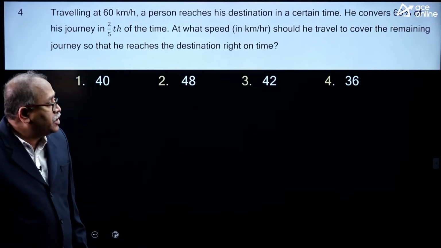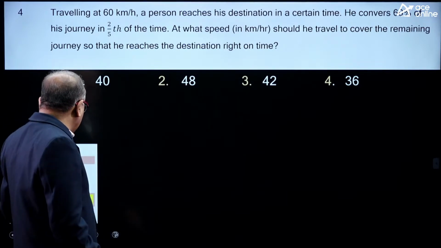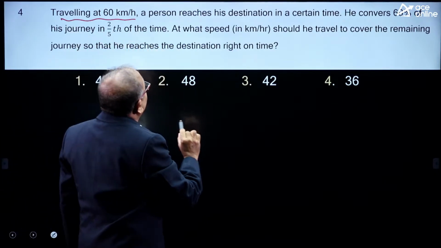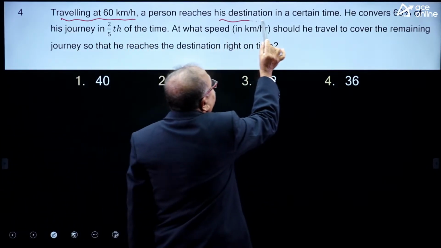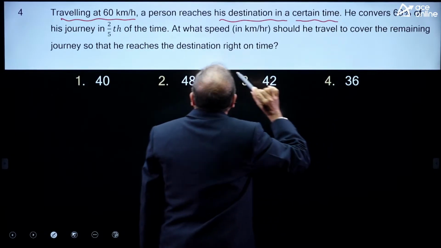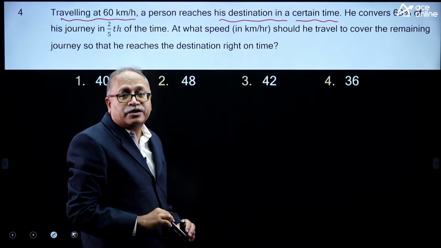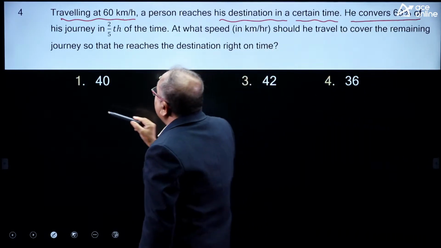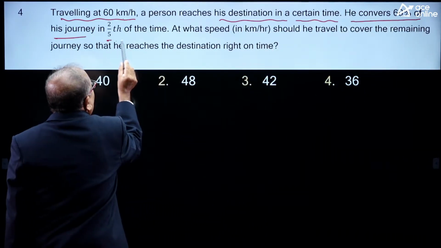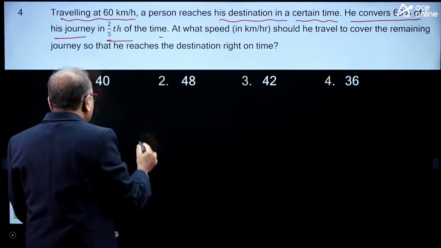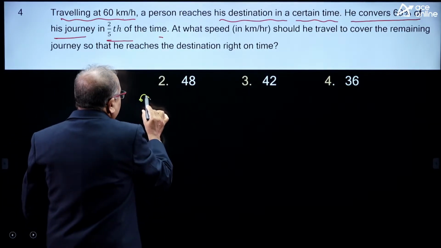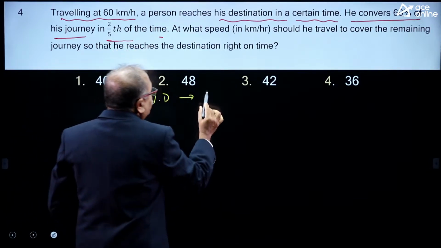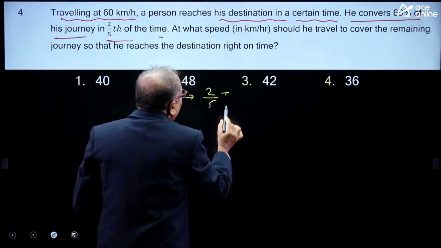Let me read the question and see if you are comfortable. Traveling at a speed of 60 km per hour, a person reaches his destination at a certain time. So, I only know the speed over here. Now, he covers 60% of his journey in 2/5 of the time. So, 60% of the distance with what time? 2/5 of the time. Fine.